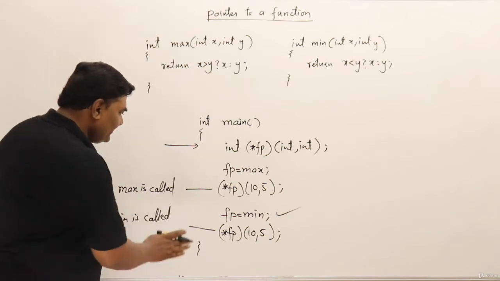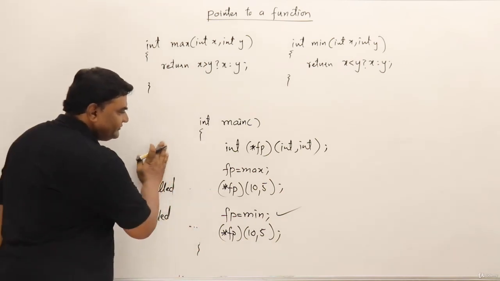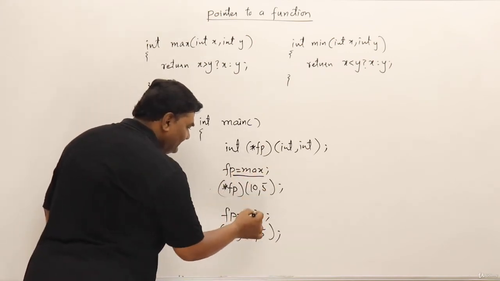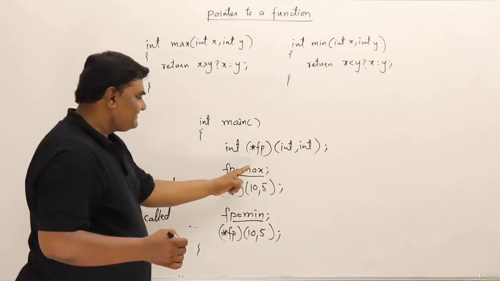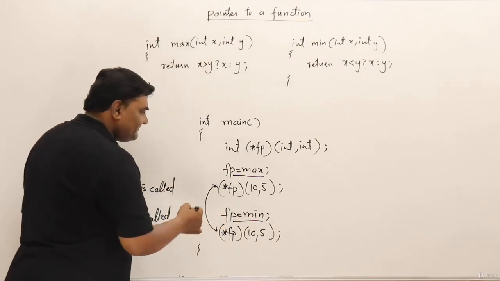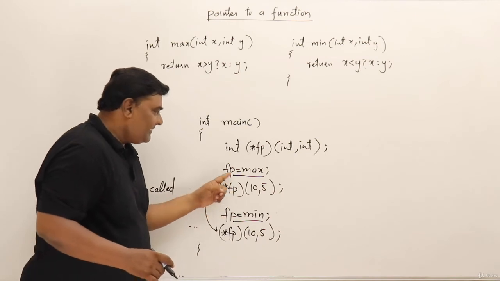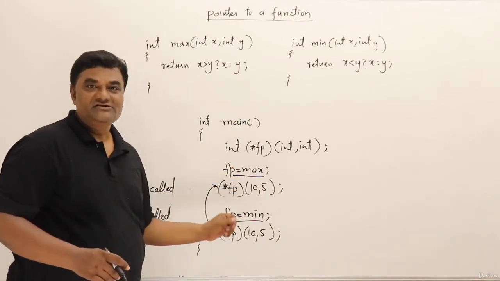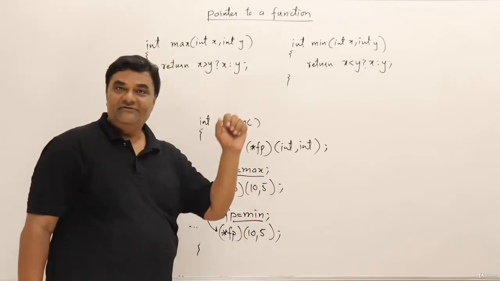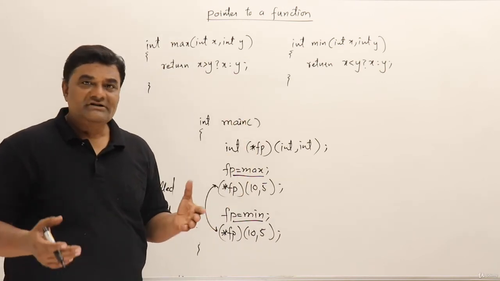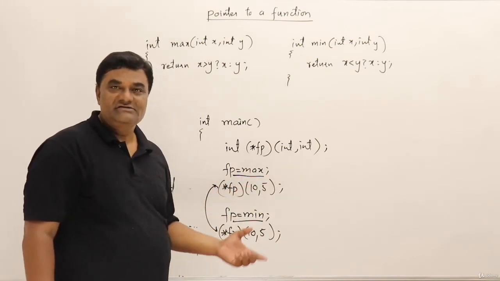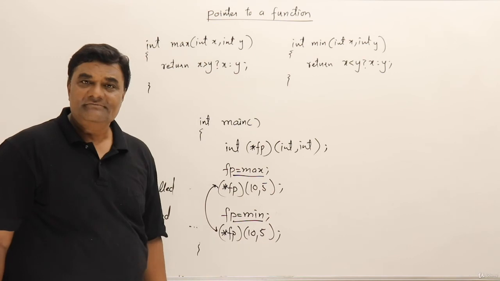That's it. So if I remove this and show you, just look at the code. See this line and this line. Here max is assigned, here min is assigned. But what about these two lines? They are the same. But here the max function is called, here the min function is called. Different functions are called because the pointer is pointing to different functions. So this is the same name, different functions, different operations. So this is just like polymorphism.